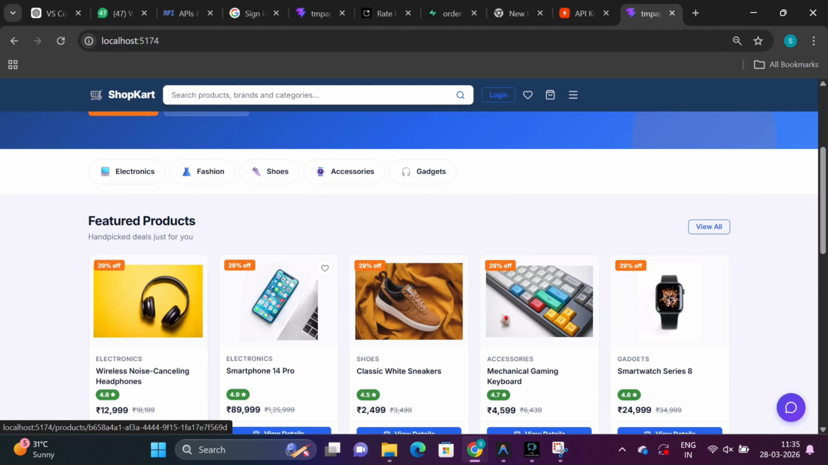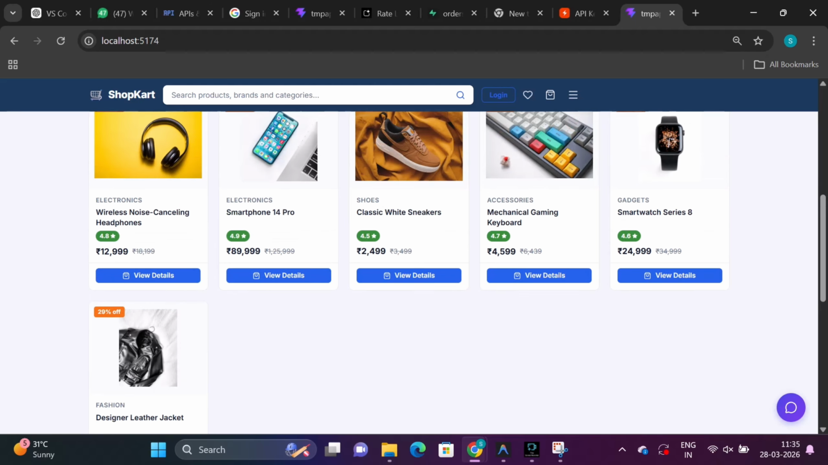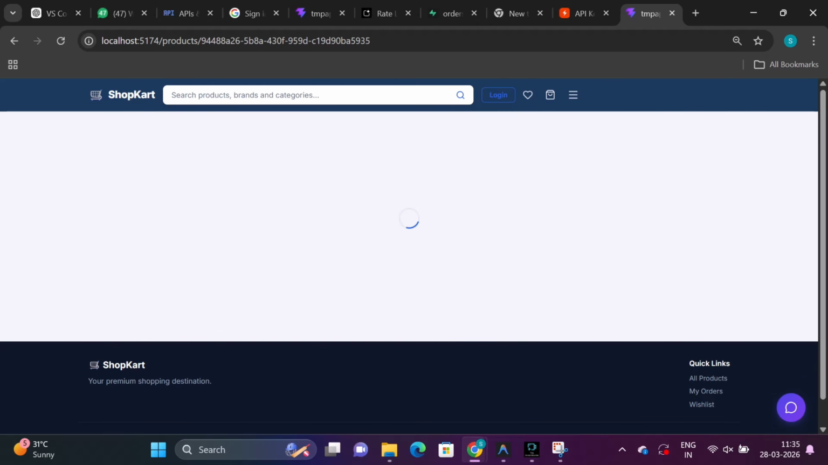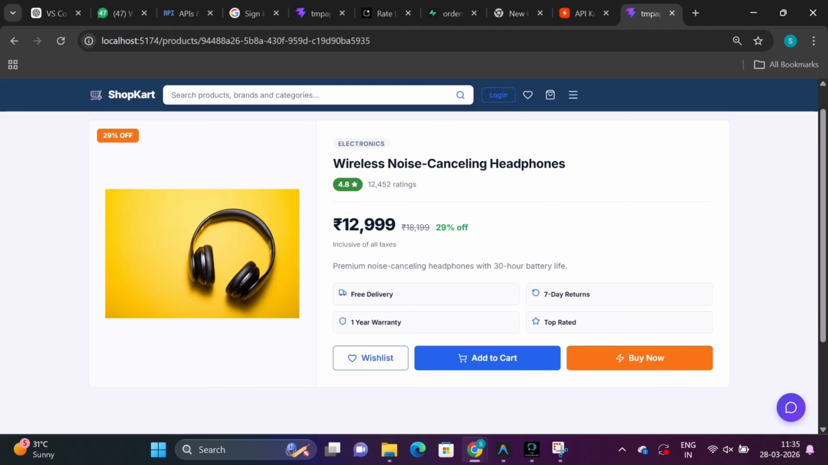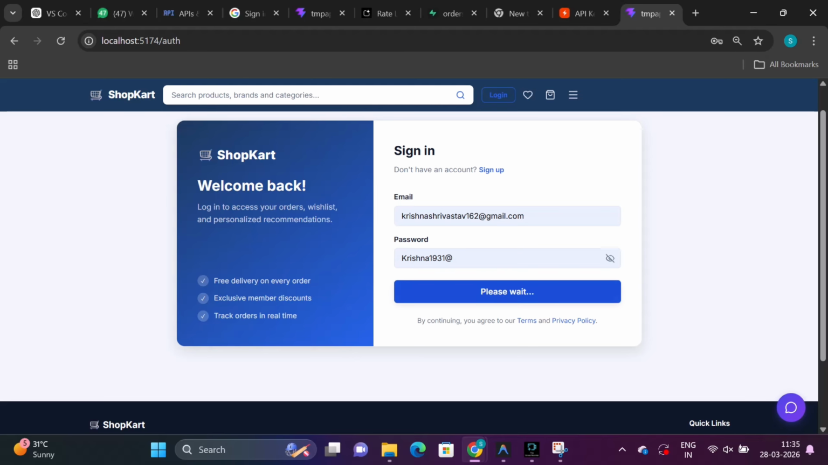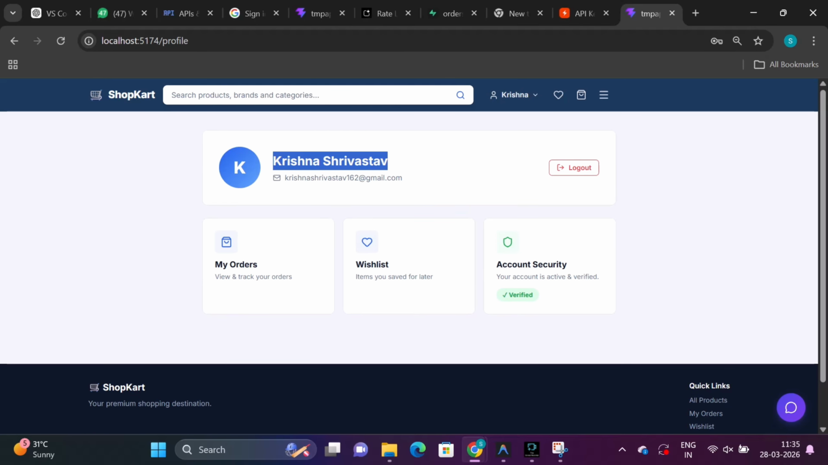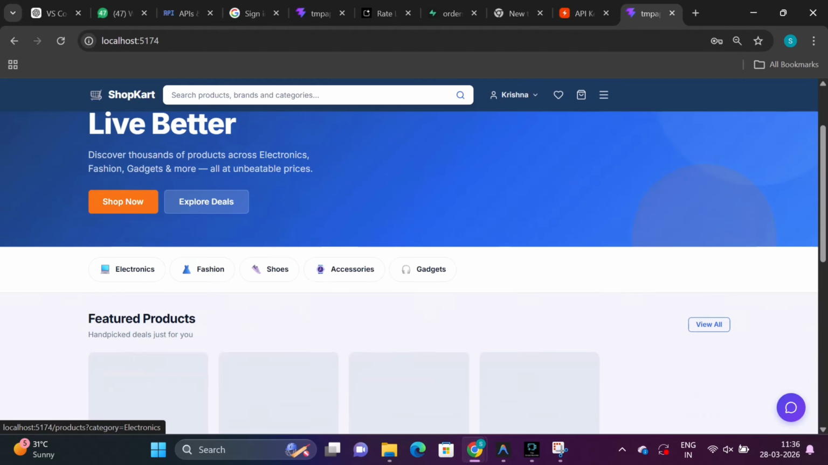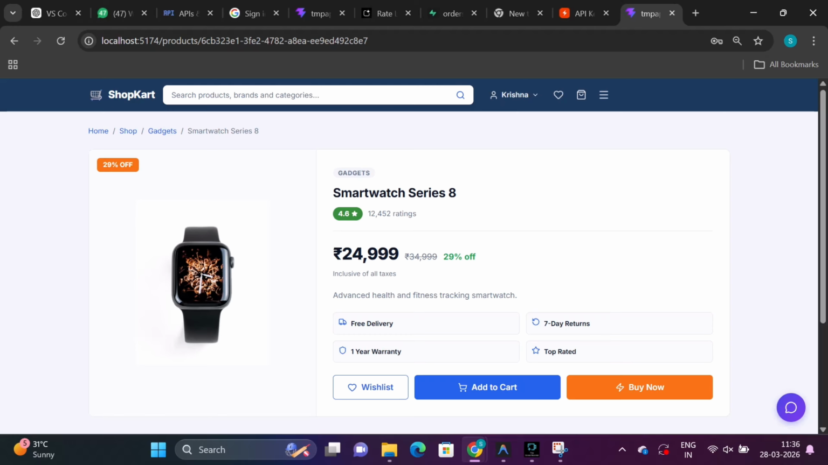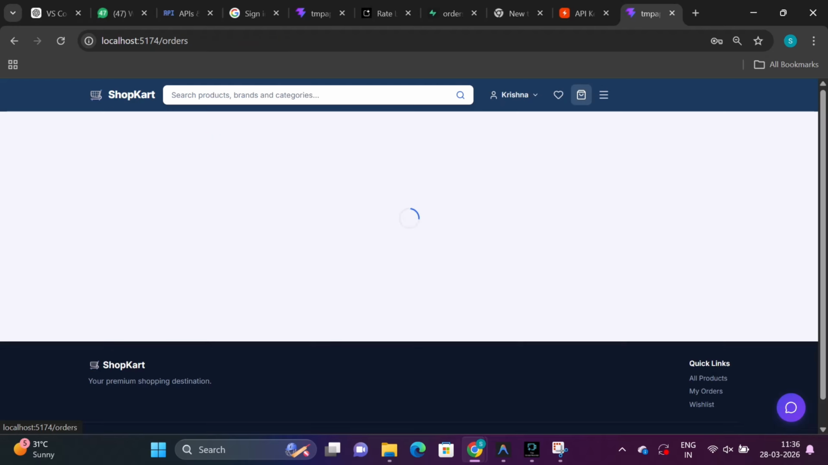This is the basic e-commerce website that we have made for the demonstration. When we click on any product, it is taking some time. So we can see a Flipkart-like interface. First, login. I have created an account on this e-commerce website. So I have successfully logged in to my account. These are pretty much all the products. So let's say I want to buy this smartwatch. I'll go and place the order.